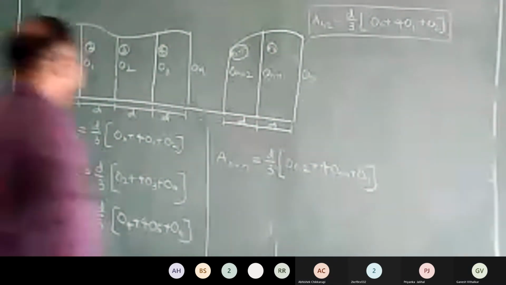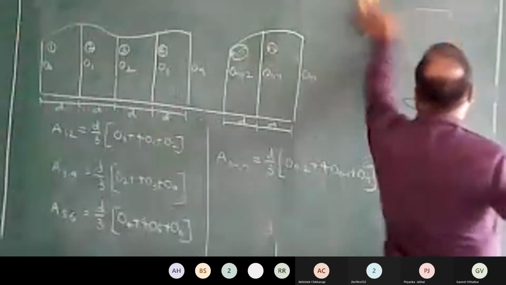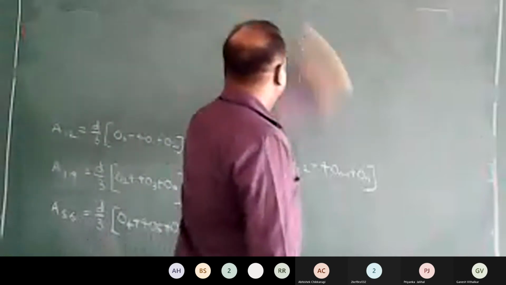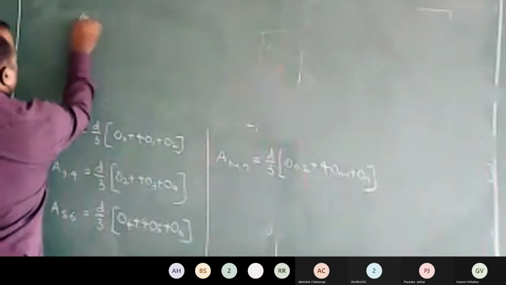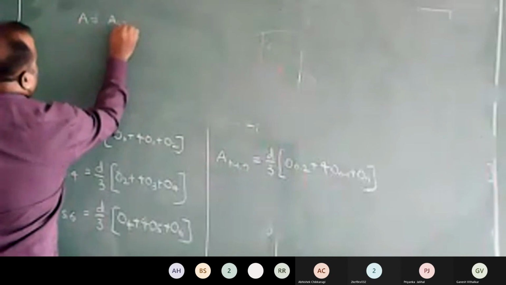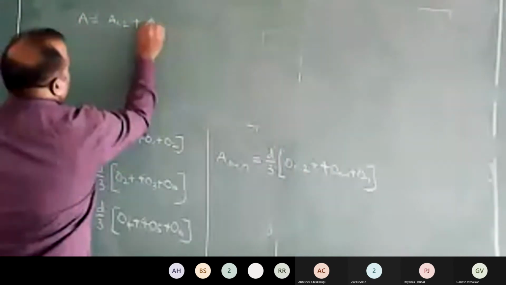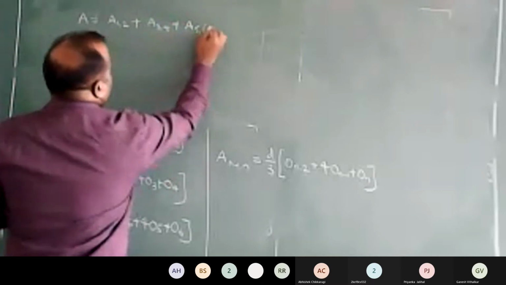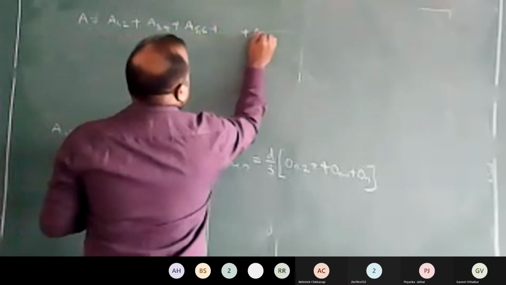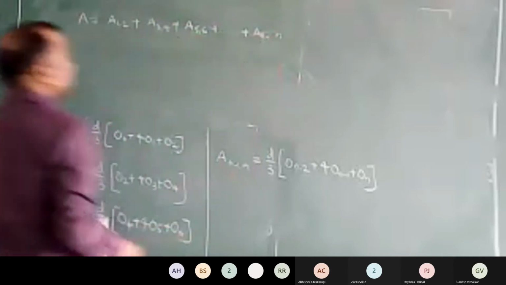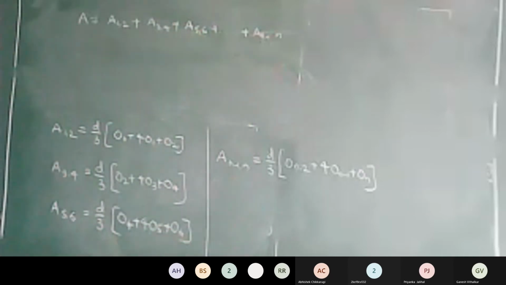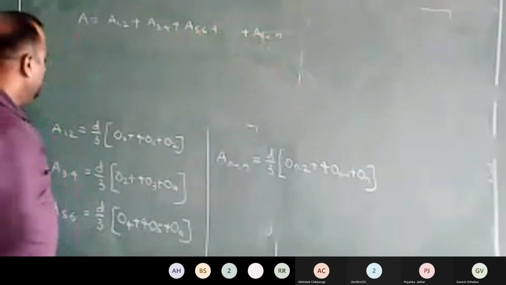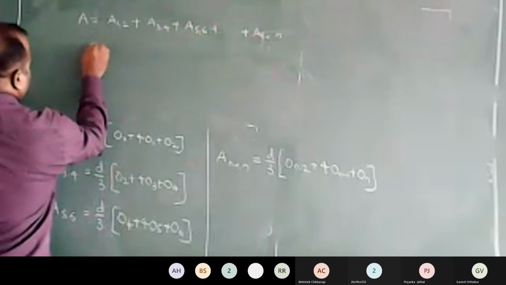Right? Now, do me a favor. What I want is the total area. Okay. My total area A is equal to area of the strips 1, 2 plus area of the strips 3, 4 plus area of the strips 5, 6 up to area of the strips n minus 1 and n. If I want complete area, I want to add all these areas together. So let me substitute everything here.